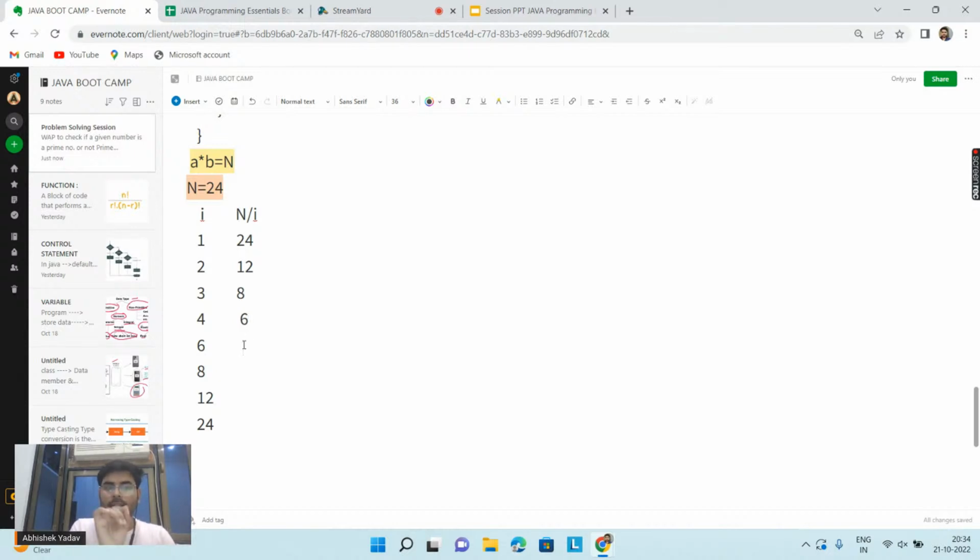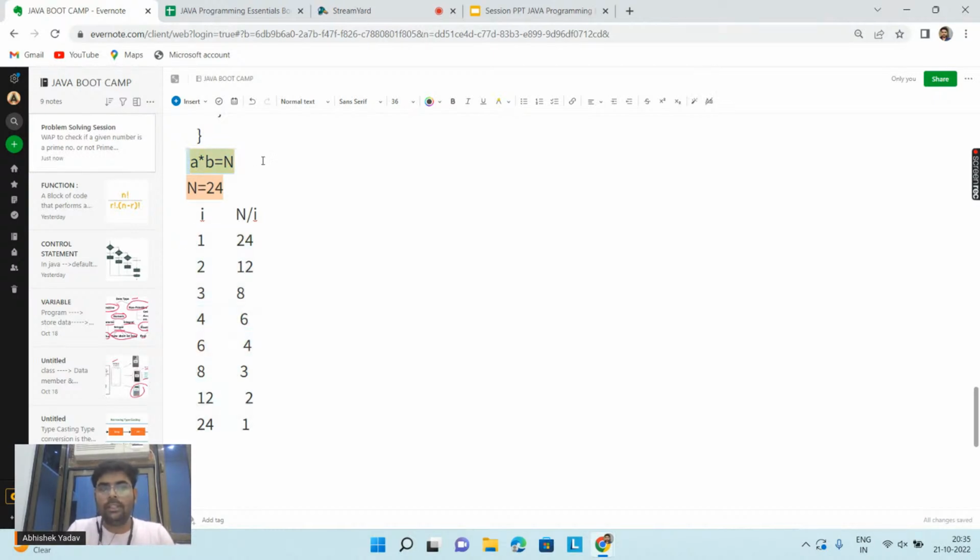6 is a factor of 24, so at that time I can say 4 is also a factor of 24. Similarly for 8, 3 is also a factor of 24. Similarly for 12, 2 is also a factor of 24. And similarly for 24, 1 is also a factor of 24. This I can achieve by this equation, a into b is equal to n. So guys, this is a table you are getting.